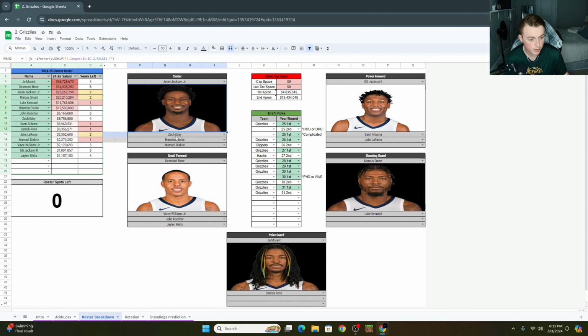Let's address the elephant in the room. Don't have Zach Edey in the starting 5. I'm personally of the belief I need to let the young guys prove it a little bit first, and I personally don't think I've seen enough of him in college and even the summer league to think this guy's just going to be able to come in and be a day 1 player. Do I think that maybe there could be a point during this season where he becomes a starting center? Sure, of course. That'd be ignorant of me to say not, right?